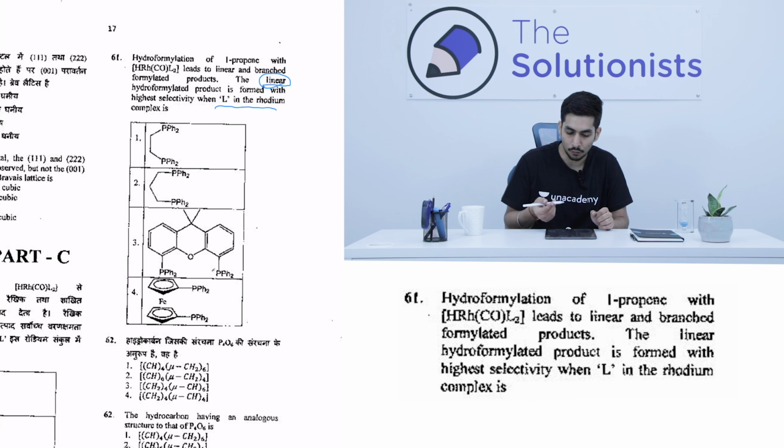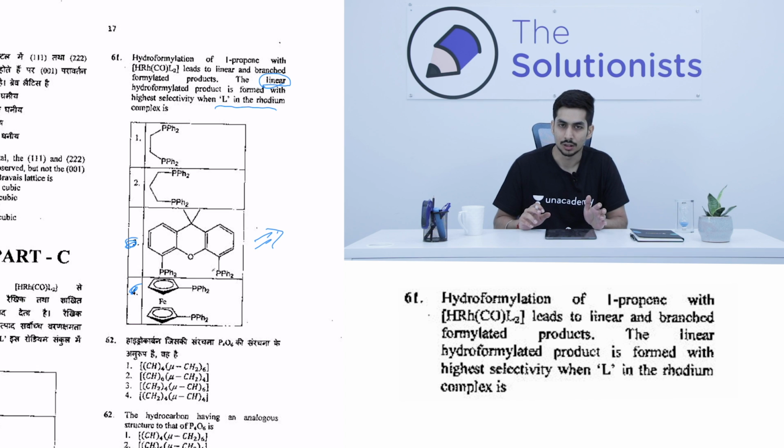Option 3 and option 4 both seem to be sterically hindered and bulky ligands, but option 3 seems to be bulkier. But you might be thinking that in ferrocene there is a hapticity of 5, so there might be extra rigidness or bulkiness coming in ferrocene. So you might be confused between option 3 and 4.